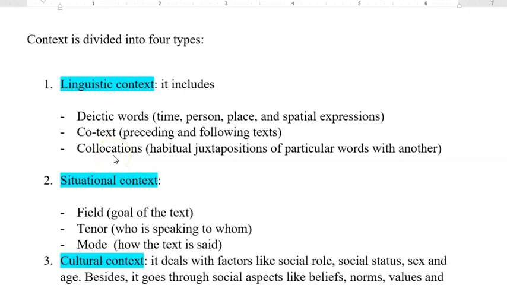Deictic words simply means the words that will be different in meaning based on different context. It includes time expressions, person expressions, place expressions, and spatial expressions. We will give some examples for each. Once we say time expressions, like when we say now and then, in some texts, we have to explain what is the meaning of now.